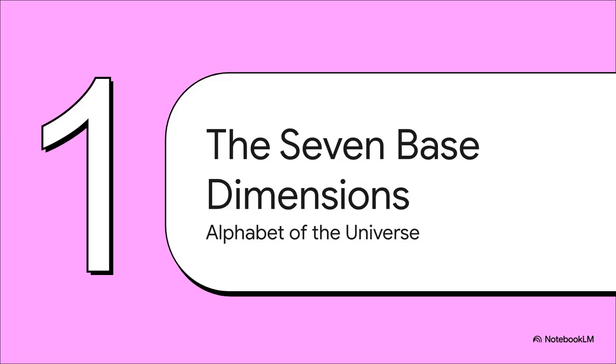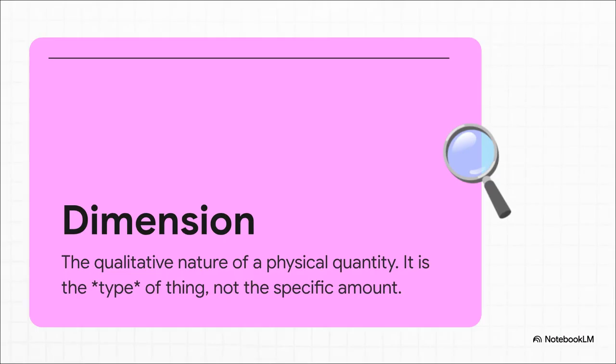So if we're going to check the grammar of physics, we need to start with the alphabet, right? And here's the amazing part. Every single thing we can measure in the universe is built from just 7 fundamental building blocks. But first, what do we even mean by a dimension? It's not about the number. It's about the kind of thing you're measuring. It's the basic quality of it.